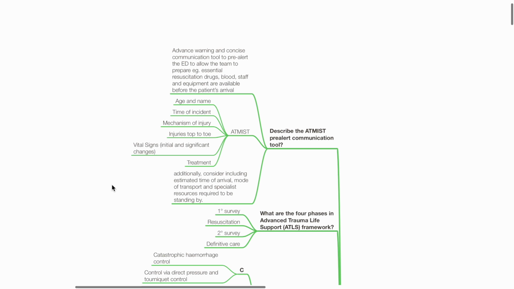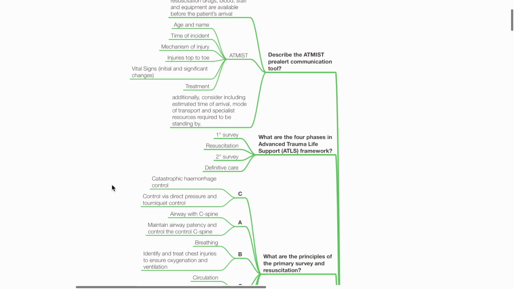What are the 4 phases in the ATLS framework? This includes primary survey, resuscitation, secondary survey, and definitive care.